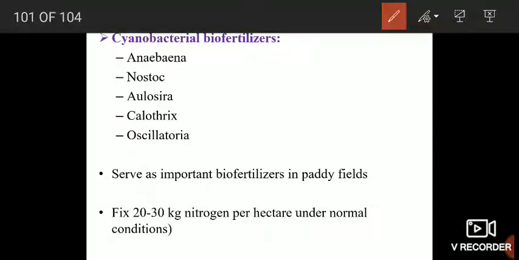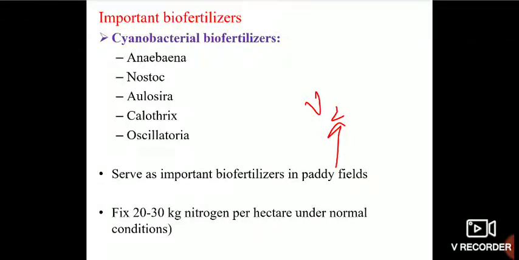Inside paddy fields, they fix atmospheric nitrogen into organic forms, and almost 20 to 30 kg of nitrogen can be fixed by these organisms per hectare under normal conditions.